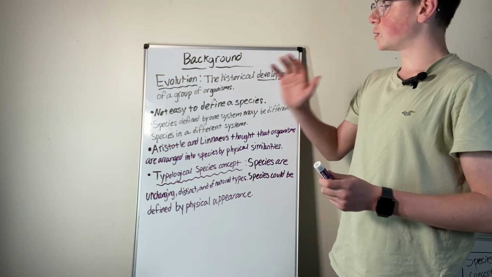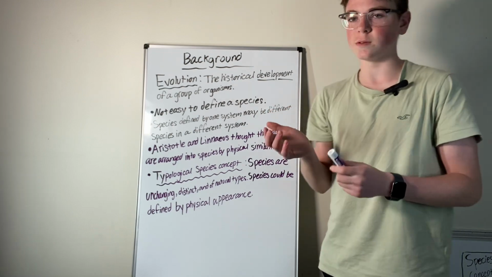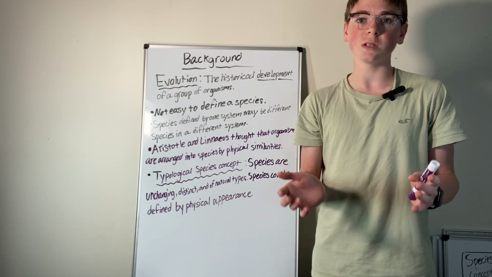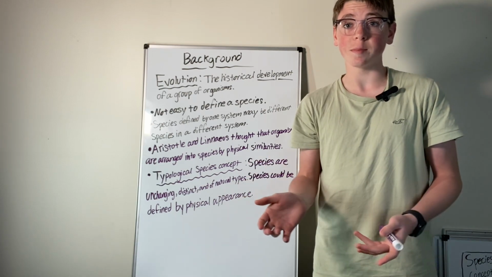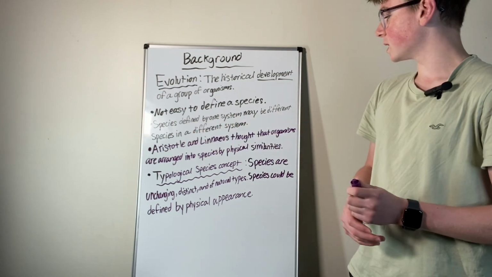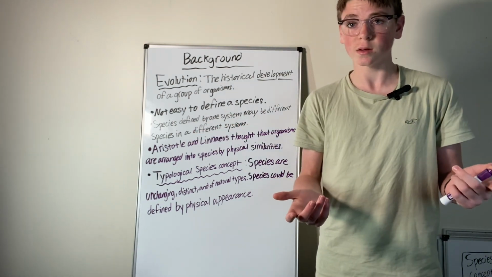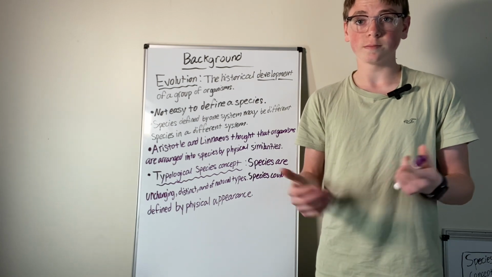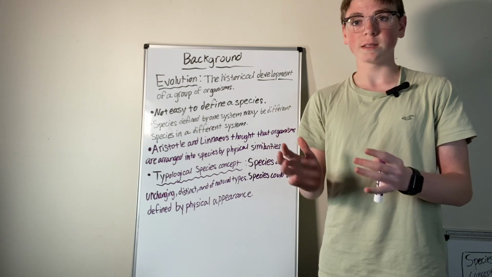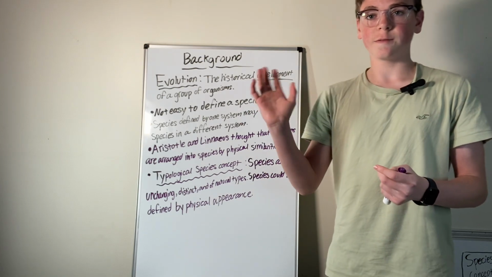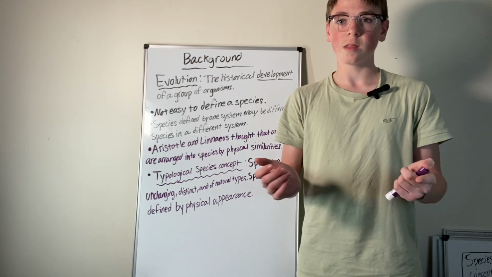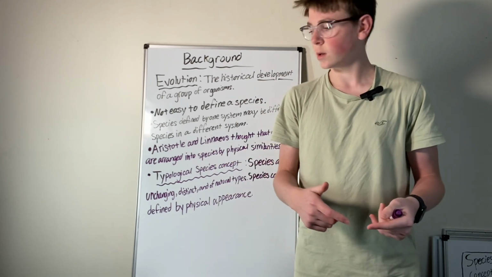So, a species is not easy to define. There's no one way to define a species, so there are multiple different ways that people define species. Species defined by one system may be different than species in another system. Like biological species, their thought is that if an organism and another organism can interbreed and produce a fertile offspring, then they must be of the same species.